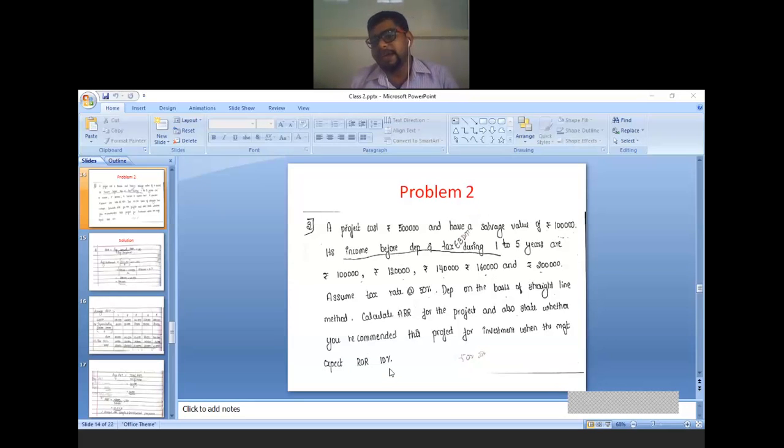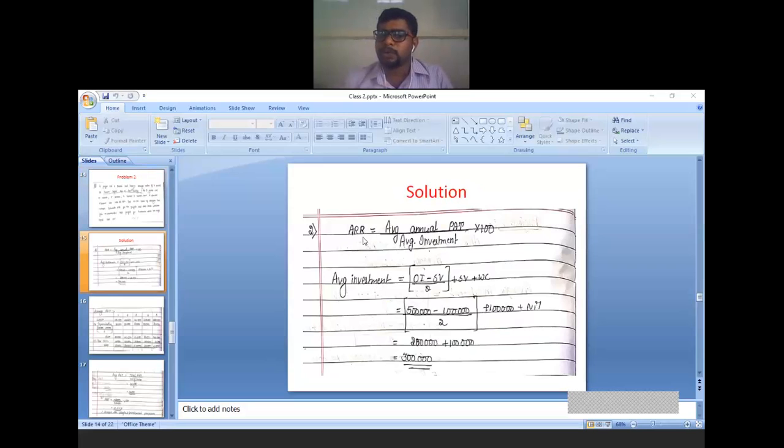This is the standard ARR. How much is the standard ARR given? 10% is the standard ARR given. So for taking the decision, you have to compare your calculated answer with the standard ARR. Based on that, you have to take the decision. Now we'll start the problem. Note down the formula first. ARR is equal to average annual PAT divided by average investment multiply with 100.